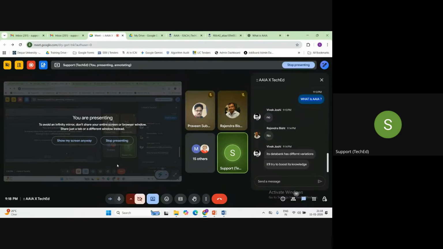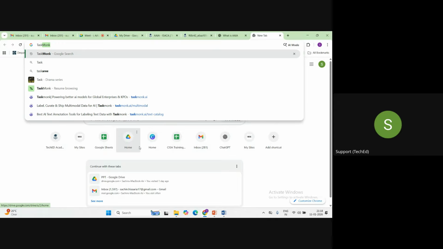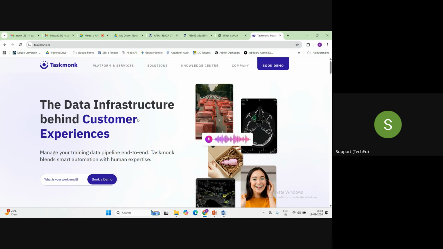Guys, this is a very expensive thing. Do you know there are certain multi-billion dollar companies who are just doing data labeling? For example, there is a company called Task Monk AI. If you want to build or run a model, then obviously, guys, you will need trained data to test the model, to deploy the model. Correct? So there are companies who do the task of data labeling.